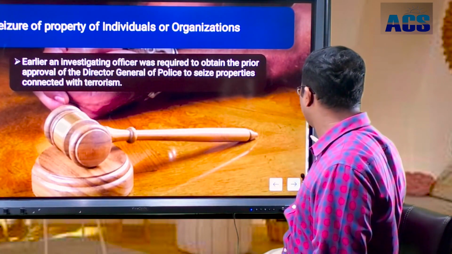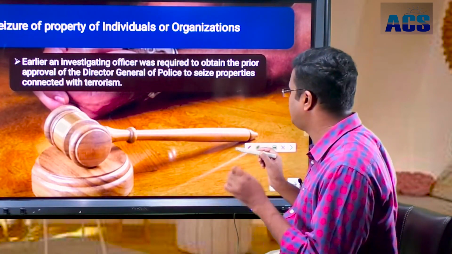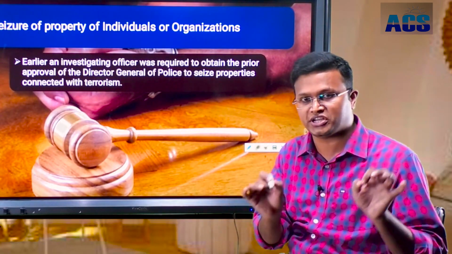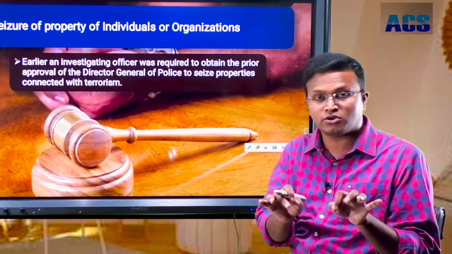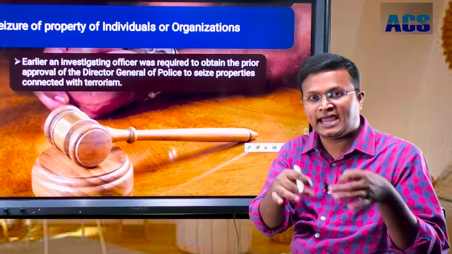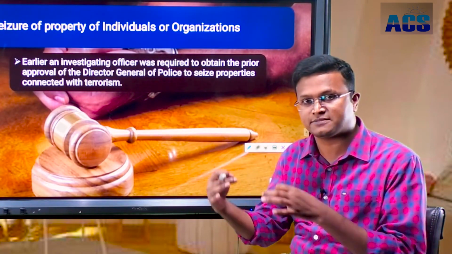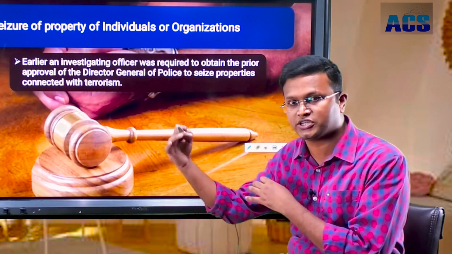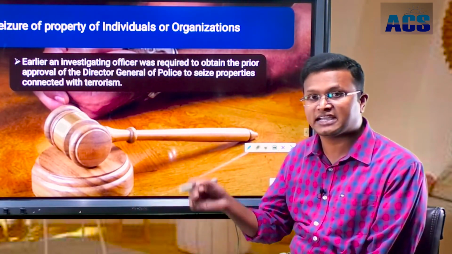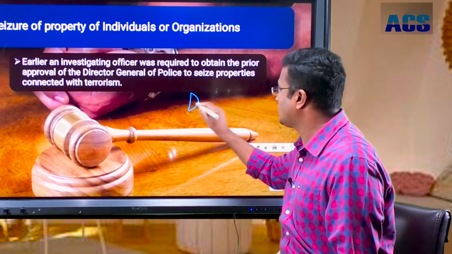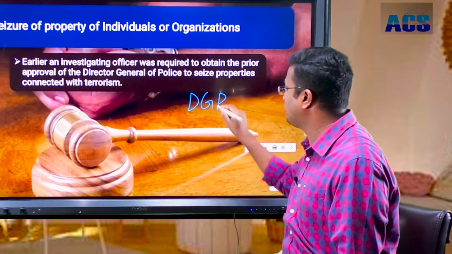Mostly these cases would be investigated by the National Investigation Agency. Then investigating officers of the central government had the power to confiscate the property of a suspected terrorist organization or an individual with the permission of the Director General of Police, DGP of the police.